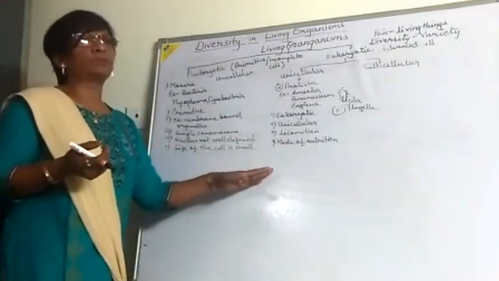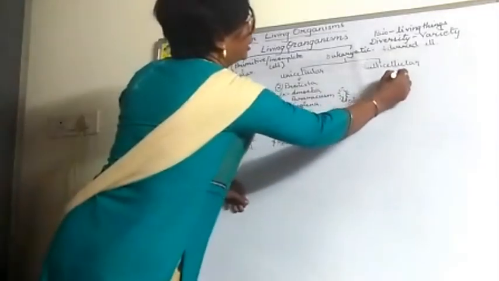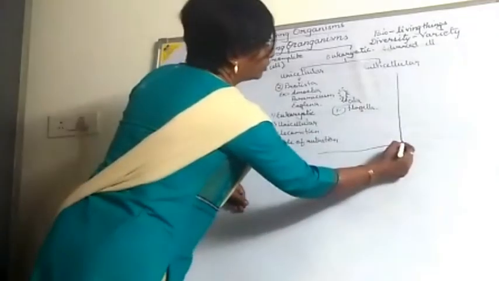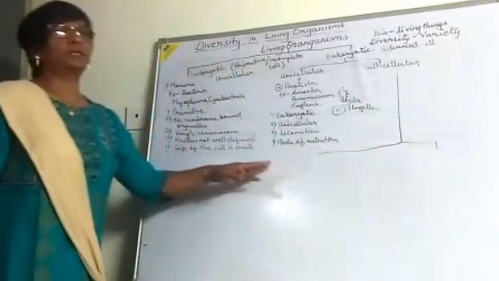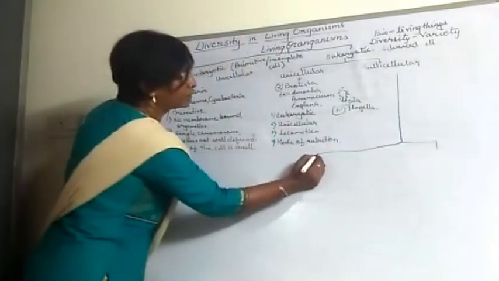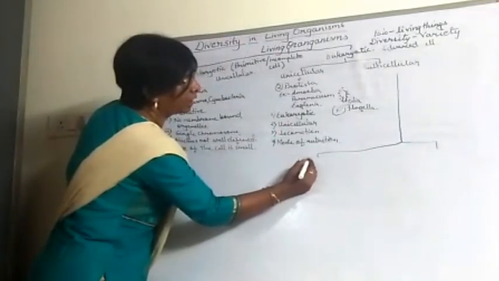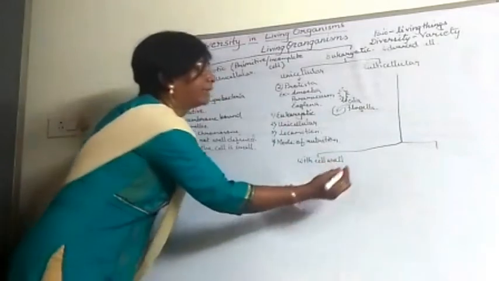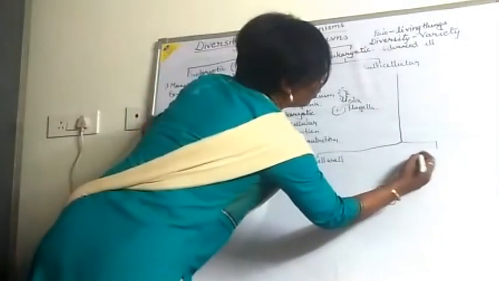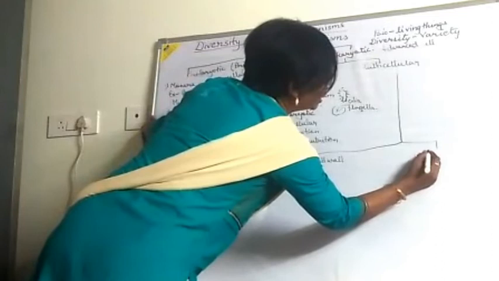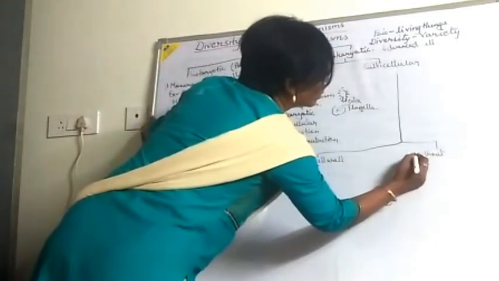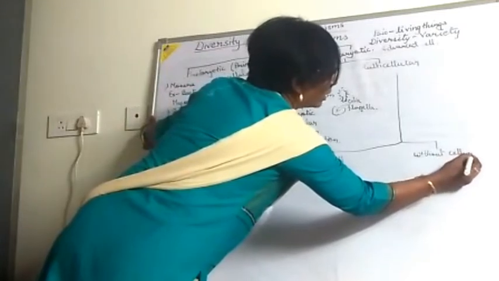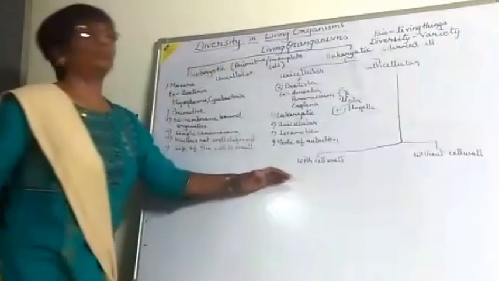Now we'll go to the multicellular. If you go to the multicellular, there are two: with cell wall and without cell wall. Okay, these two are coming.